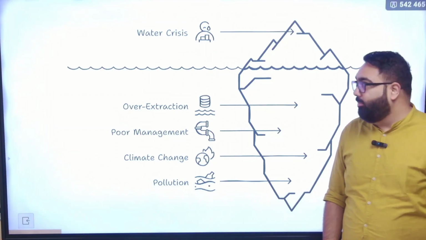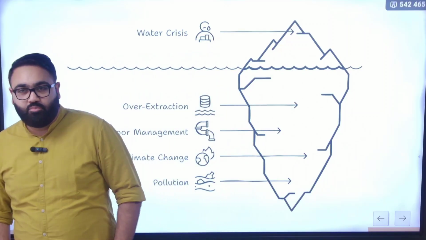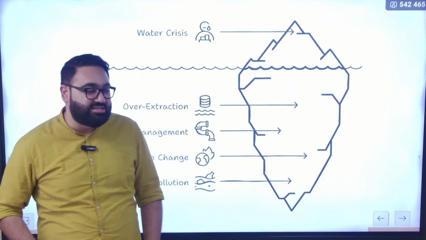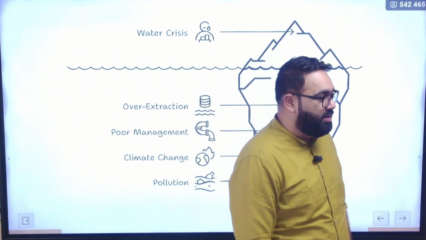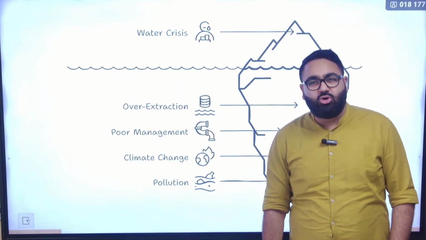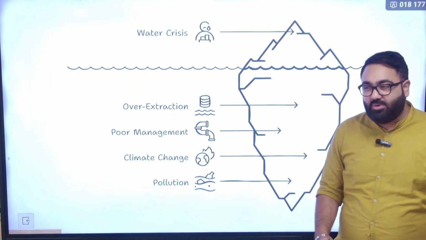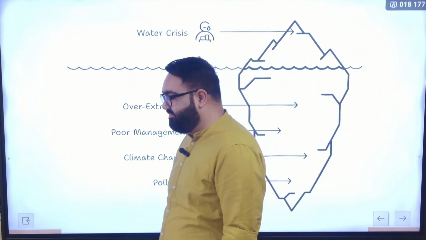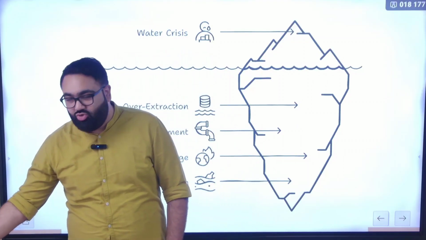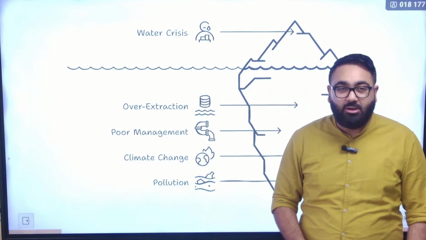Now, one other big problem that we have been facing, and I told you earlier, is water. It is a very, very, very dangerous crisis that needs urgent attention. There are so many reports from Niti Aayog and other institutes that point towards the depleting groundwater in India. A part of it is because of over-exploitation in terms of agriculture. Farmers in most parts of the country, for example, do not have to pay water bills. In most parts of the country, they would not even have to pay an electricity bill.